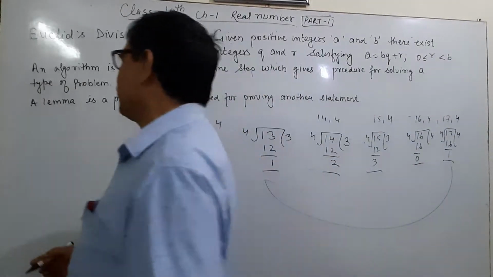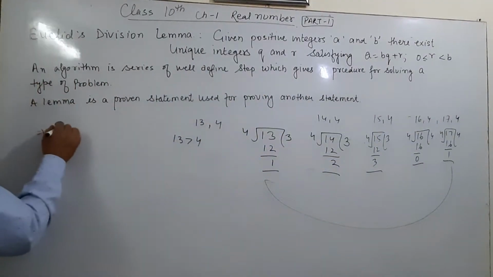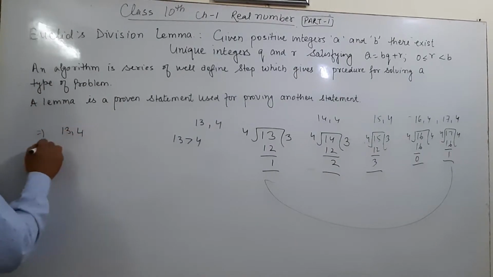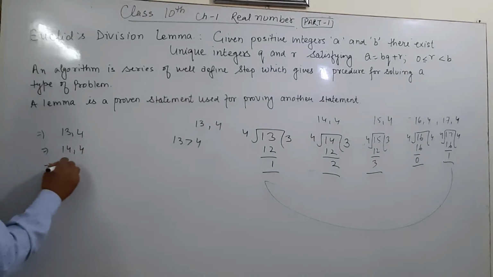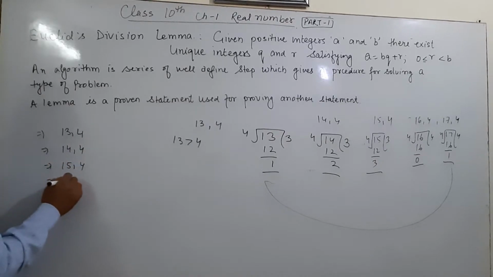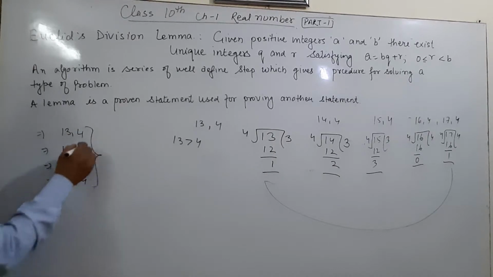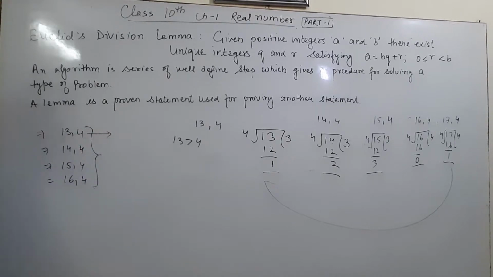I take 4 examples. First is 13 comma 4. Second is 14 comma 4. Next is 15 comma 4. 16 comma 4. And next is 17 comma 4. These 4 examples I have taken. Now listen carefully.